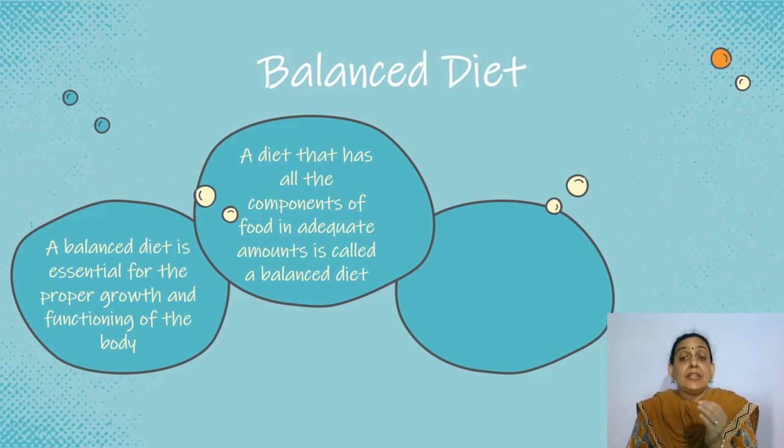Right? And let's say we take any one component more, for example, lots of fats. Then what happens? We become obese or fat, and that also causes diseases in our body. It causes problems. Let's say we don't eat green leafy vegetables, apples, etc. We get a deficiency of iron. The iron component becomes less. It gives me a disease called anemia. So that is what we are saying.